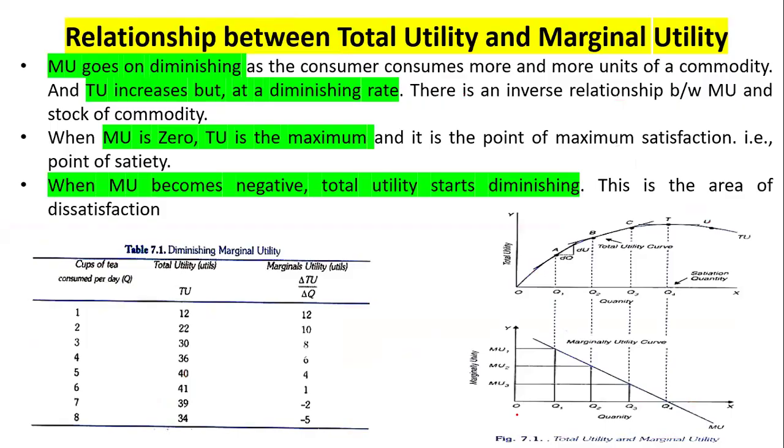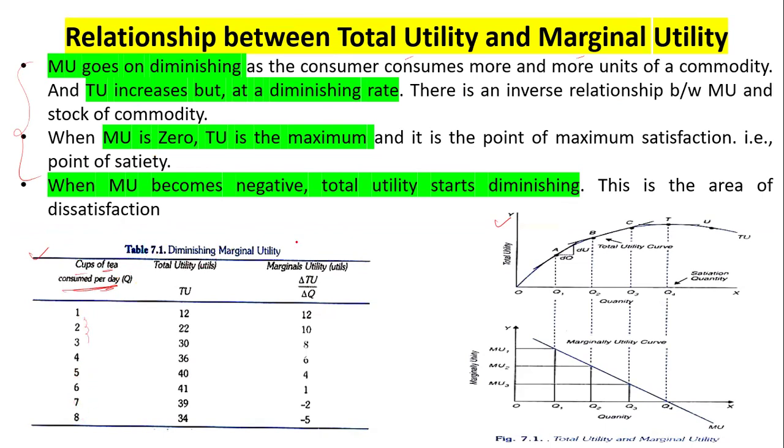This is marginal utility. Now, the relationship between total utility and marginal utility is a really important concept for the exam. First you have to understand this table, then we will study the diagram which is given, and after that I will tell you about all these things. Now, first understand the table. Here, it is cups of tea consumed per day. You like tea? Yes, I don't like tea. Okay. So here there is 1 cup of tea, 2 cups, this is just a number.